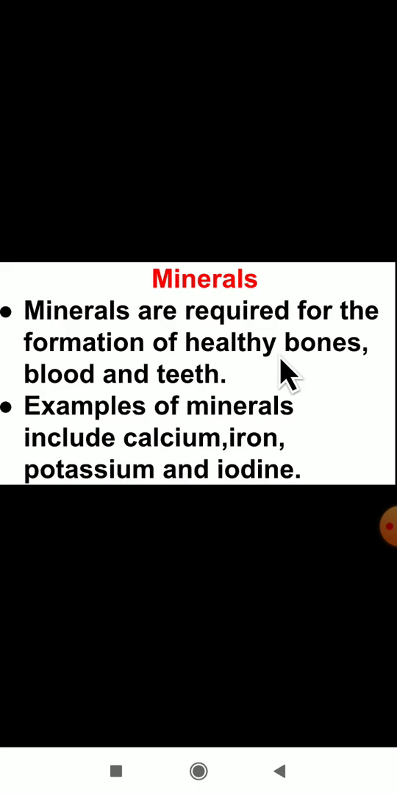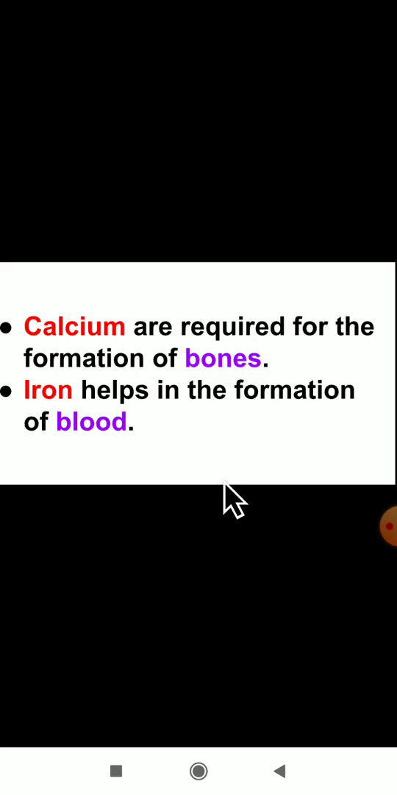Okay, next minerals. Minerals are required for the formation of healthy bones, blood and teeth. Why do we require minerals in our body? Because they form healthy bones, blood and teeth. For that purpose we need minerals in our body. Examples of minerals: calcium, iron, potassium and iodine. These are the examples of minerals.